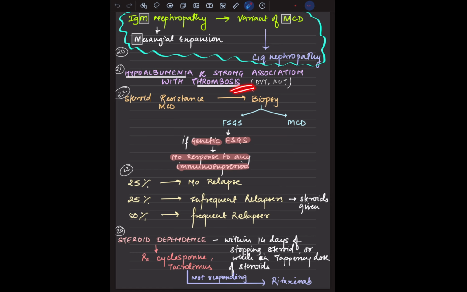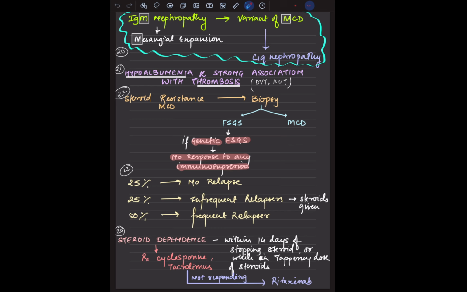Now, this is very important because this can also be seen in membranous nephropathy. If you have any MCQ asking in which thrombosis is more common, FSGS, MCD, or membranous, tick membranous because it is more common. And here we have to give DVT prophylaxis also in such patients. Okay, steroid resistance MCD: we go with the biopsy, FSGS genetic form. There is no response to any of the immunosuppression. It is a very, very bad disease, as I have already said, right?